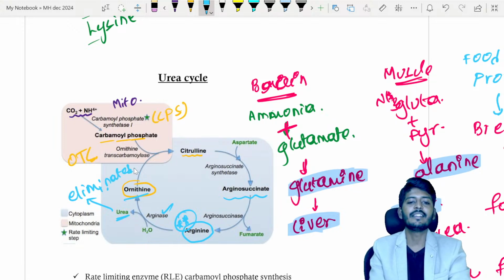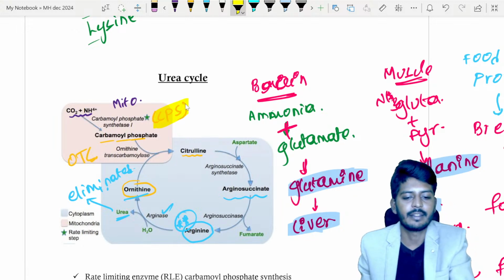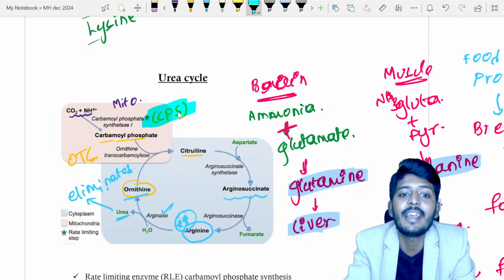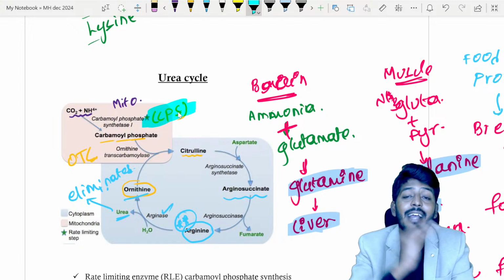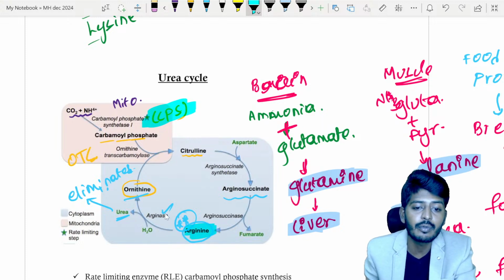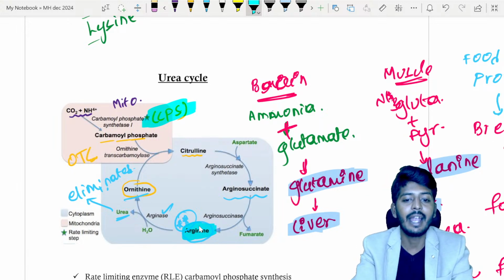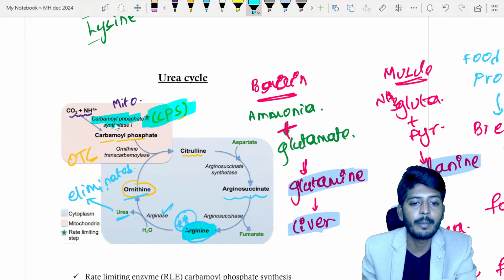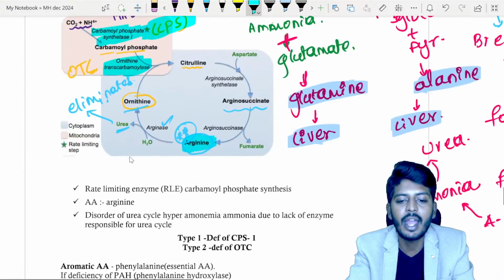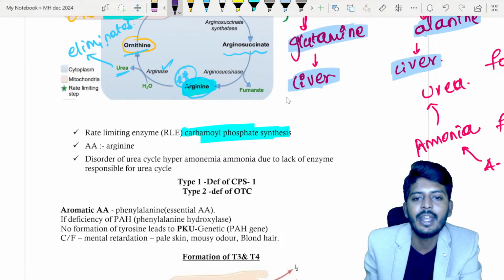There are two important enzymes we need to remember. CPS, carbamyl phosphate synthase, is the rate limiting enzyme for the urea cycle. It occurs in both the cytoplasm and mitochondria. Which amino acid forms the urea? They will ask you. Urea is formed from your arginine. A very, very important point to be remembered. The second enzyme is ornithine transcarbamylase. So they will ask you what the rate limiting enzyme is: carbamyl phosphate synthase.